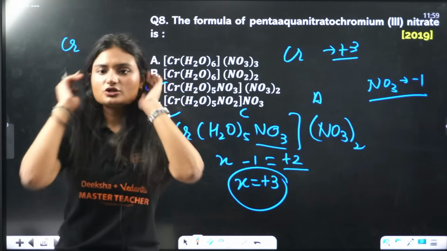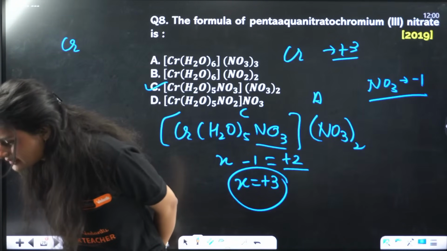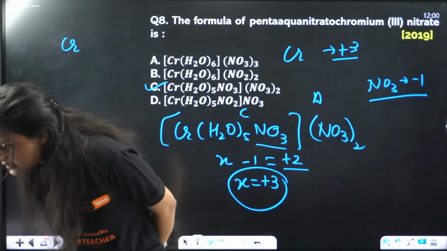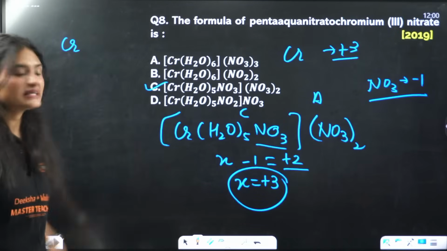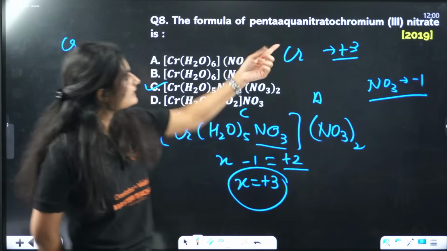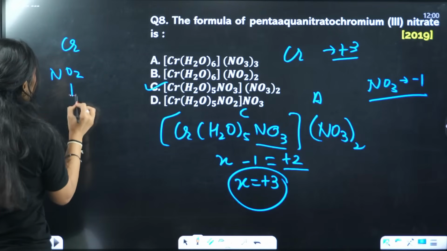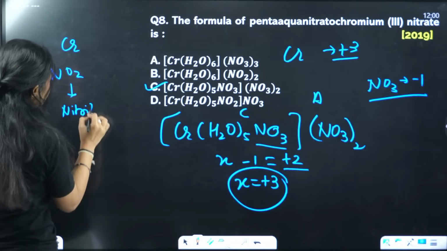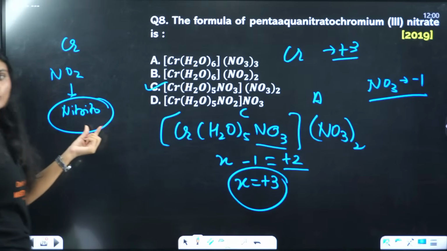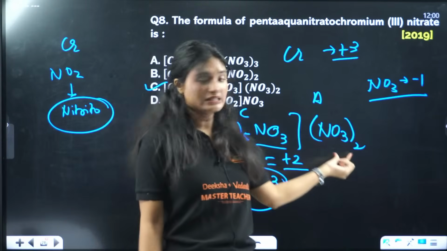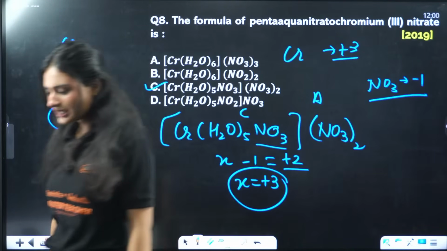Yes, the correct answer is option C, not D. Swati, it's not D, it's C. Because we want to balance, this is not nitrato, this is nitrito. NO2 is nitrito. I know names are a little bit confusing, but this is nitrito, not nitrato. Nitrato is NO3. It has a charge of -1.